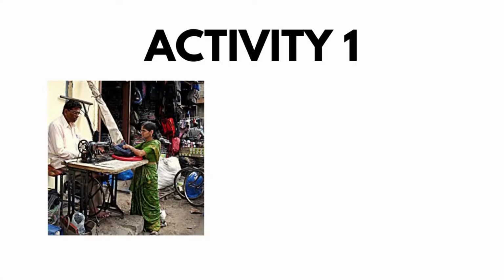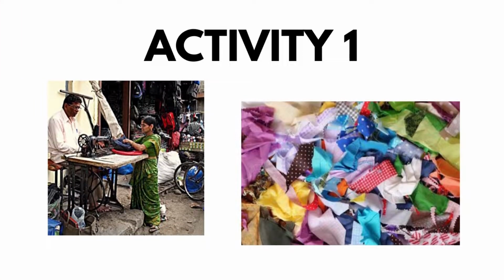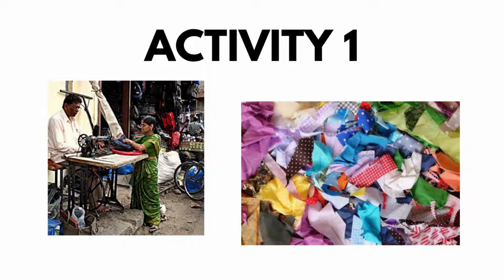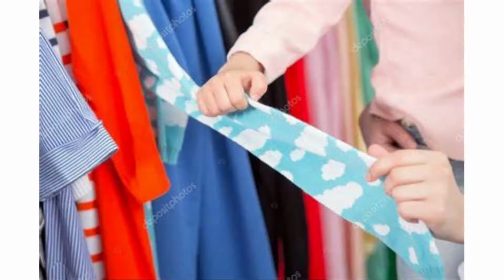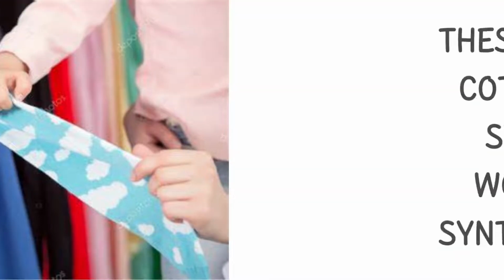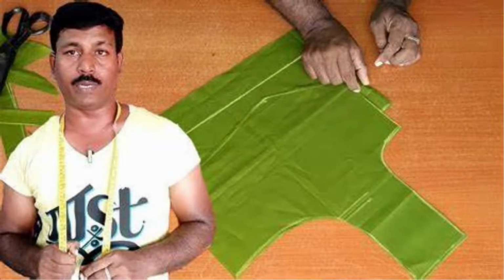Variety in fabrics. Visit a nearby tailor shop, collect cuttings of the fabrics left over after stitching, feel and touch each piece of fabric. Now try to label some of the fabrics as cotton, silk, wool or synthetic after asking for help from the tailor.